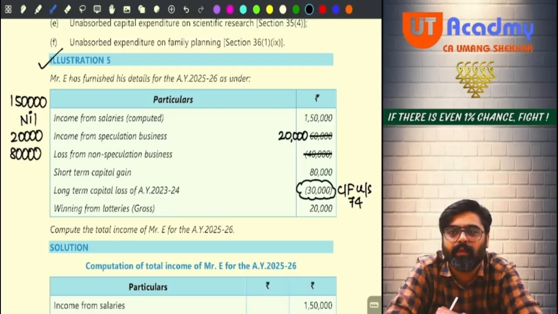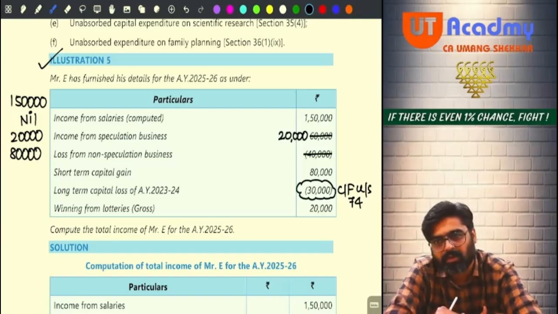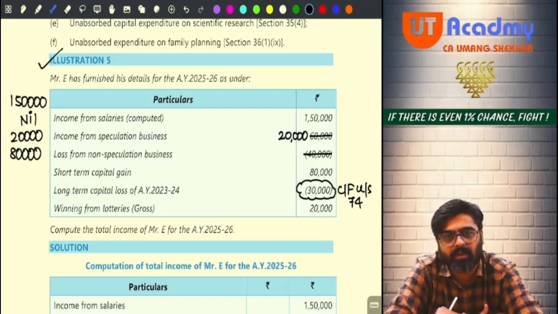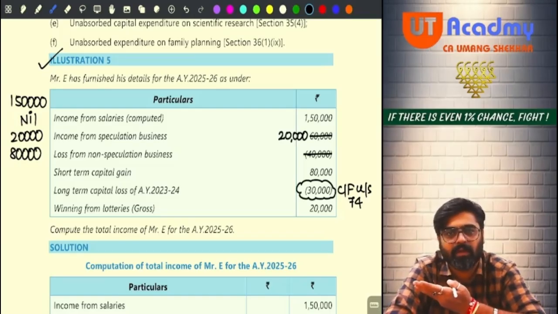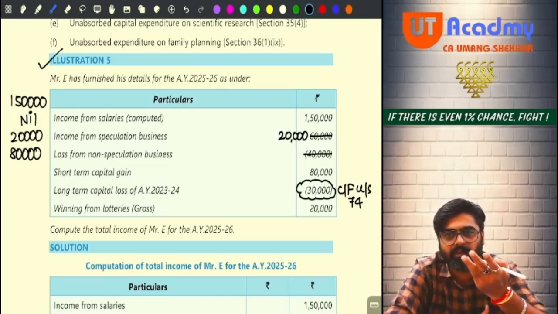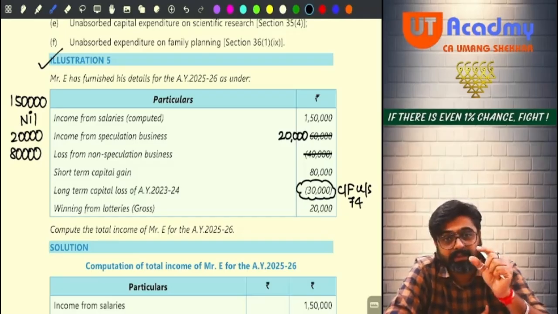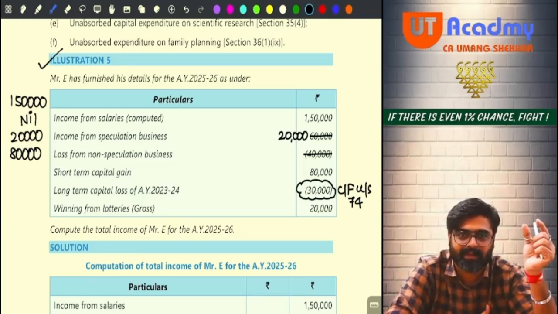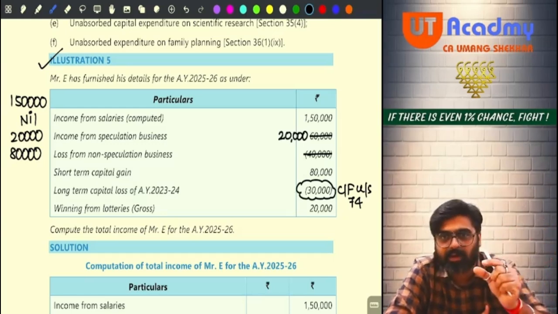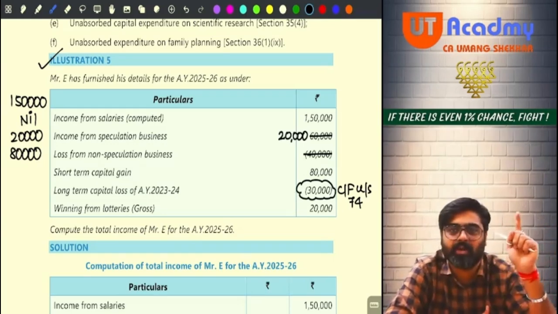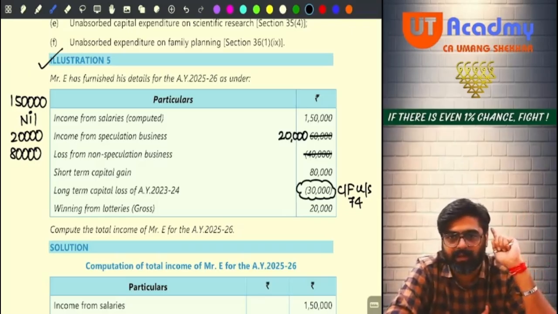Is it your normal short-term capital gain? Yes. So normal short-term capital gain taxable at what rate? Normal rates only. We have just now done tax rates 2 days back. Do you remember? If STT paid equity shares were there, and the short-term gain was on that, only then that short-term gain would have been 111A. Other short-term gains are always at normal rates, no?